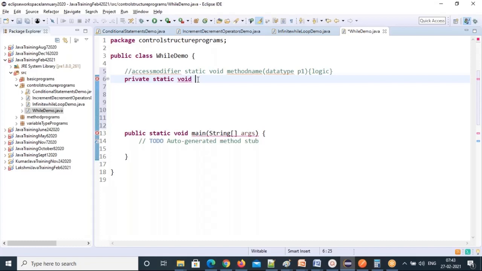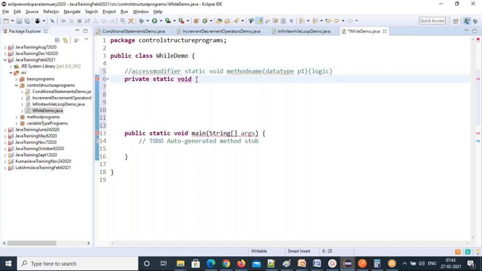So what type of methods do you want to create? First, plan it, then implement. I gave the access modifiers, then static, then I told you what is meant by void. If you use void, what will happen? I have explained very clearly. And then you give the method name.